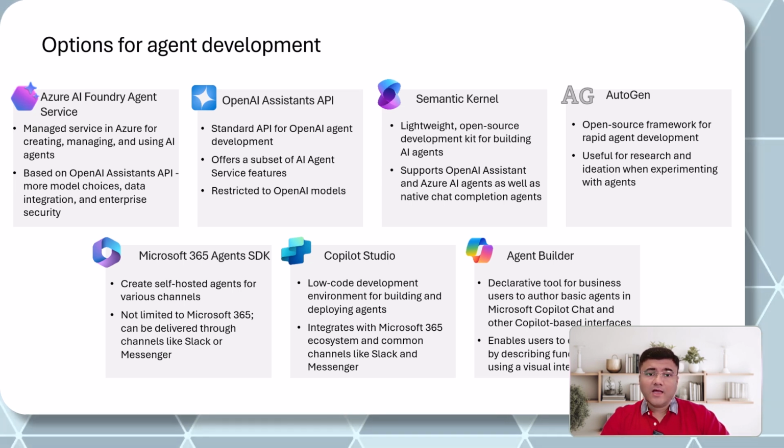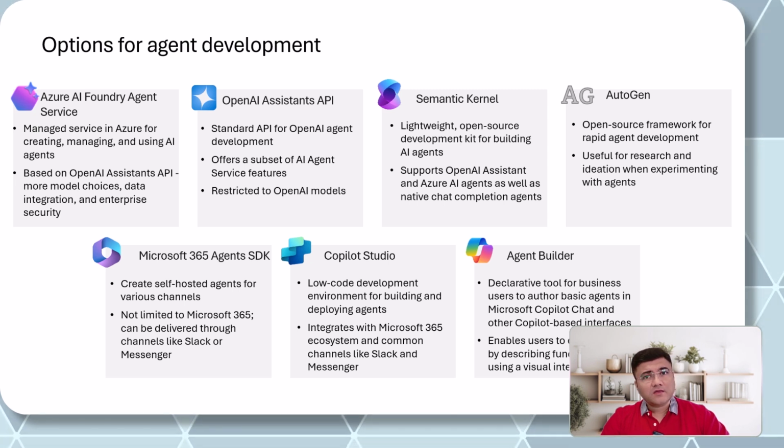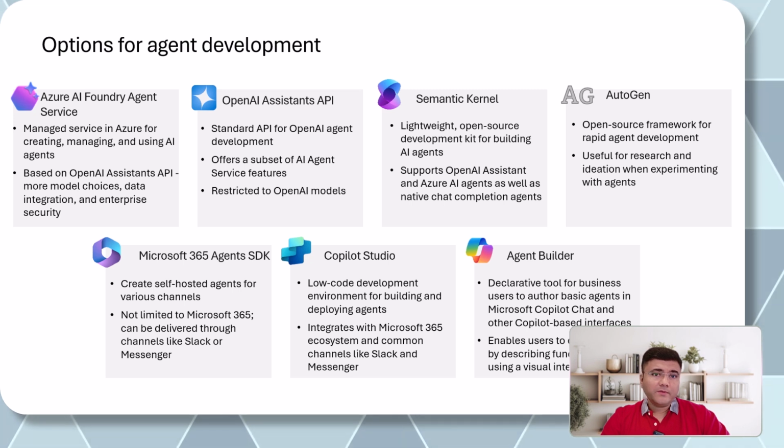And that's the reason I have certain options here which are perfect for enterprises. We have multiple options here. First, you can use Azure AI Foundry Agent Service. This is one service which I'm going to show you in my next video. Using the service, you will be able to develop and manage Azure AI agents. It's actually based on the OpenAI Assistant API. So basically, that's the second thing which you can use.